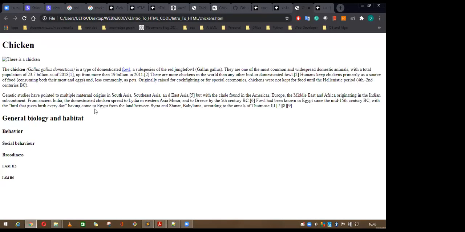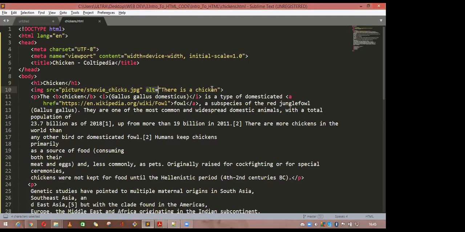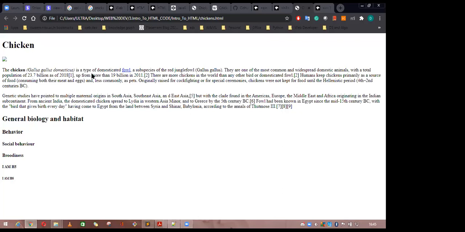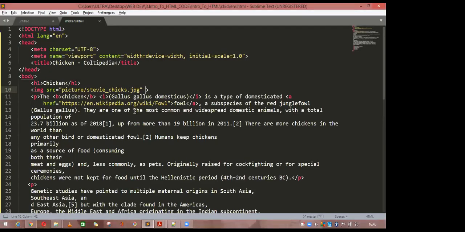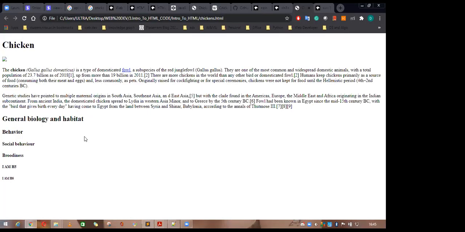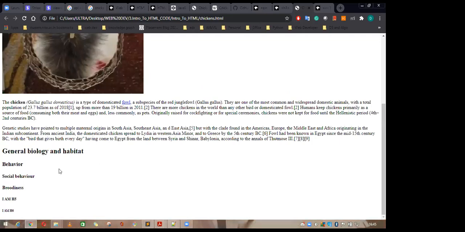If you don't give any alt tag, it will think there is nothing, this is only a picture. If you give something here in alt, it will think there is some picture of a chicken, but it is not visible, so you can modify it from here. So write the exact folder name, and refresh it. So you can see this is the picture of our chicken.